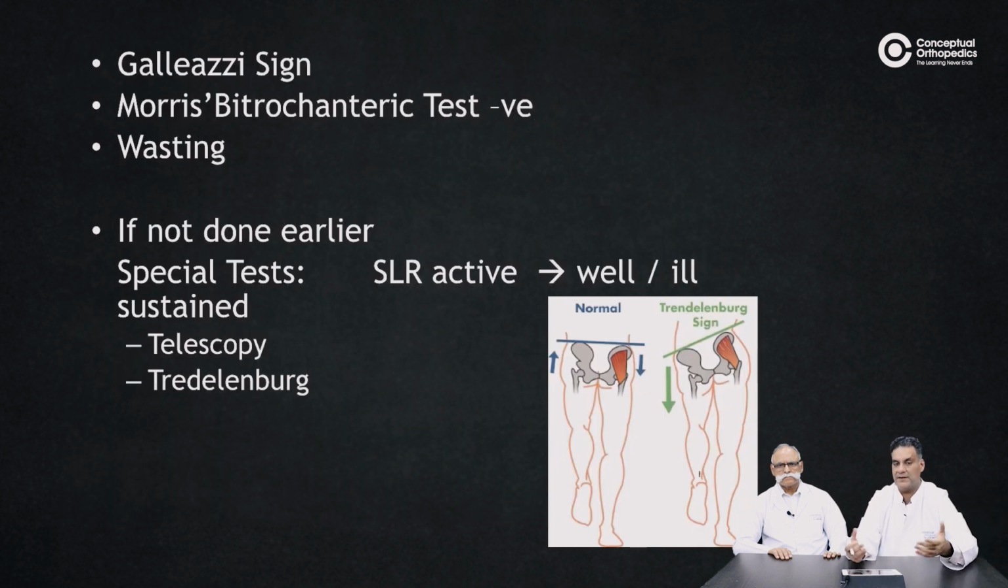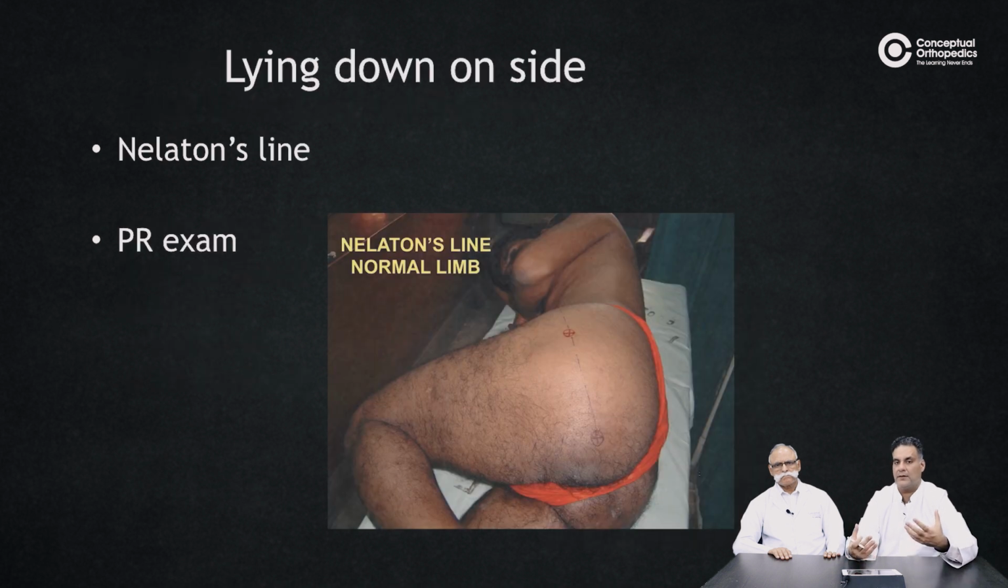Do an assessment of any special test where an SLR test can be done, which also tells you of an intact axis, and then a specific Trendelenburg test and telescopy test to be done. Lying down in the lateral position will give you two important things. The Nelaton's line, with two prerequisites: the patient should be able to lie down laterally and 90-degree flexion should be present at the hip. A line joining the anterior superior iliac spine to the ischial tuberosity should pass through the tip of the trochanter. And per rectal examination, do mention this, but it is rarely indicated in orthopedics.